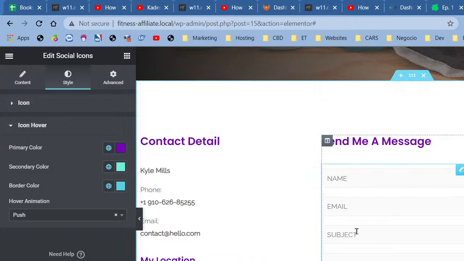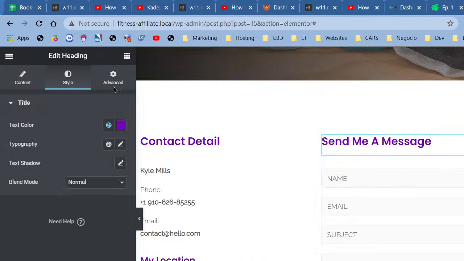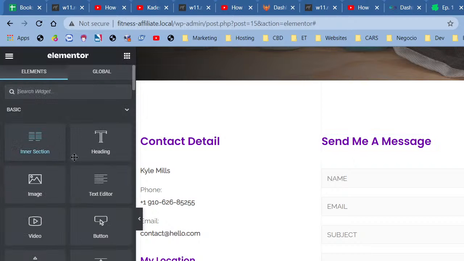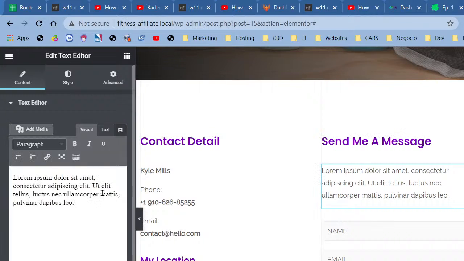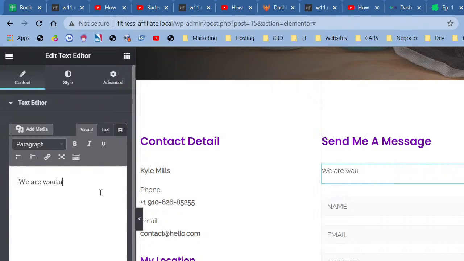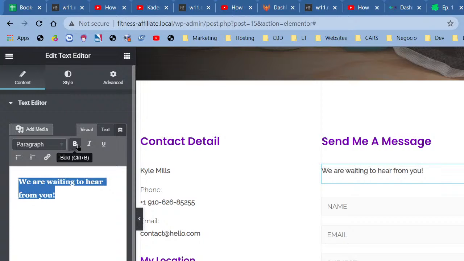And let's see, so, send us a message. I like to add a little text right here, so I'm going to keep a small header. Actually, I'm just going to use a text editor. So a small text that says, "We are waiting to hear from you." All right, go ahead and do that, and bold. All right, so we add the bold.